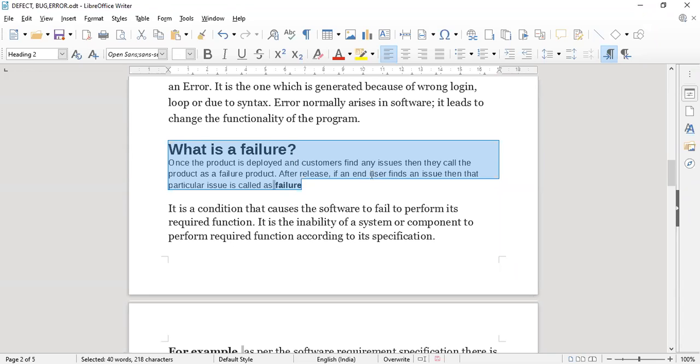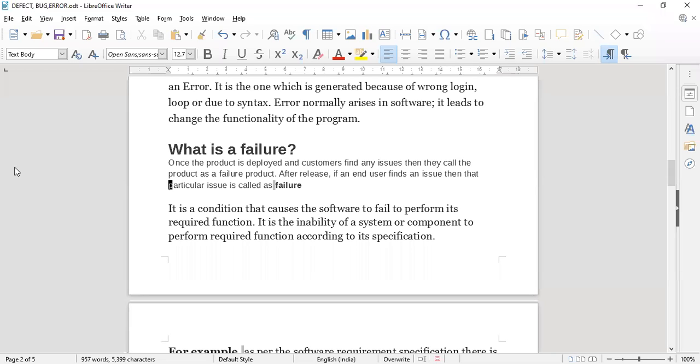After release, if an end user finds an issue, then that particular issue is called a failure. Bugs, errors, and defects are caught at the time of system development, but failure can be at the time of release of the software to the end user.